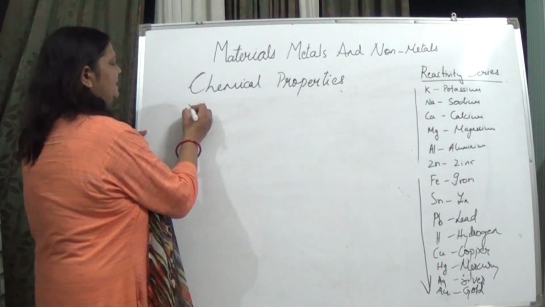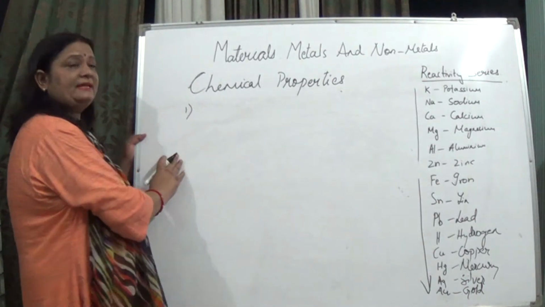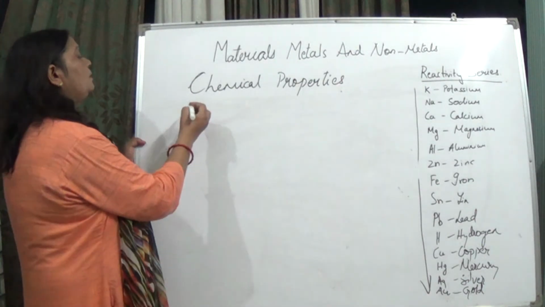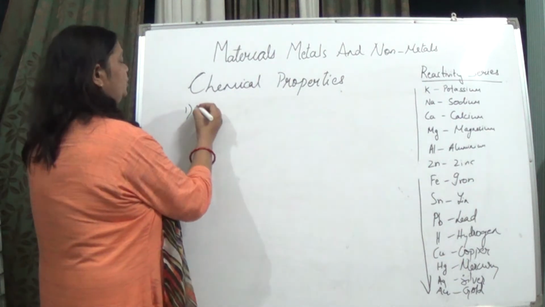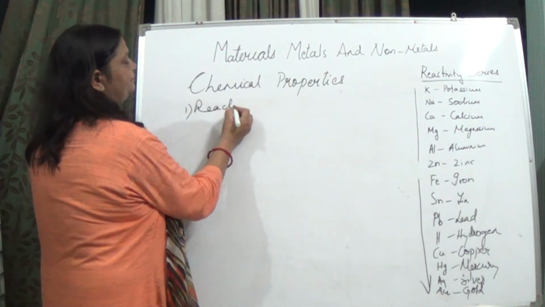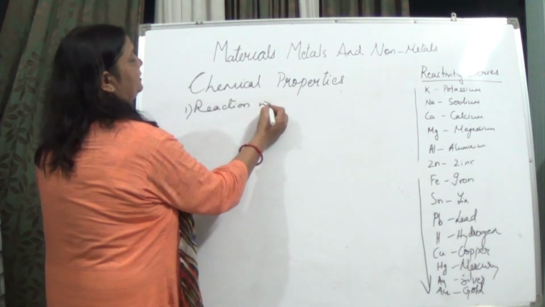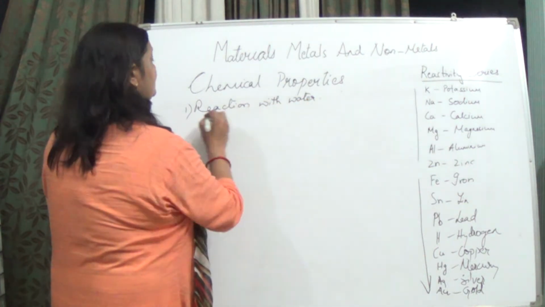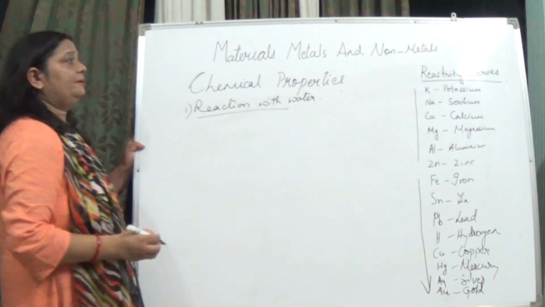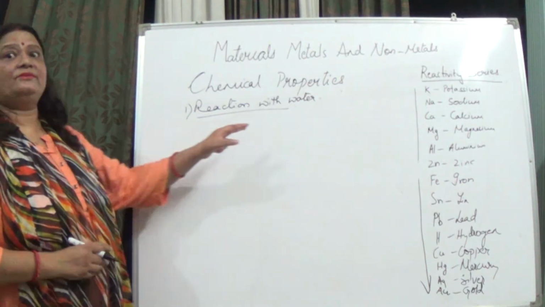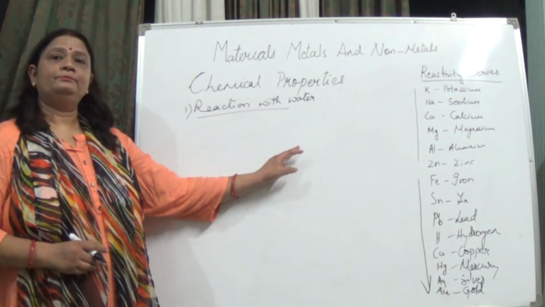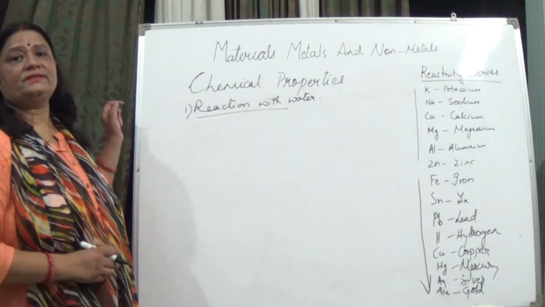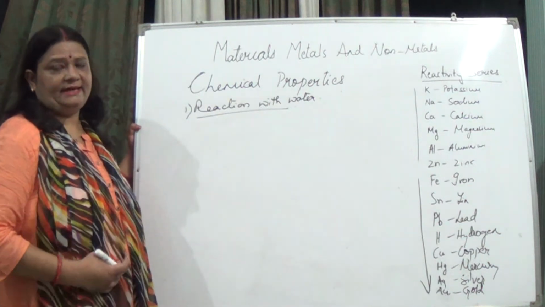Now let us see the reaction of these metals and non-metals with what? Water. Reaction with water. So see, listen beta. These metals react with water to form what? Hydroxides and oxides.